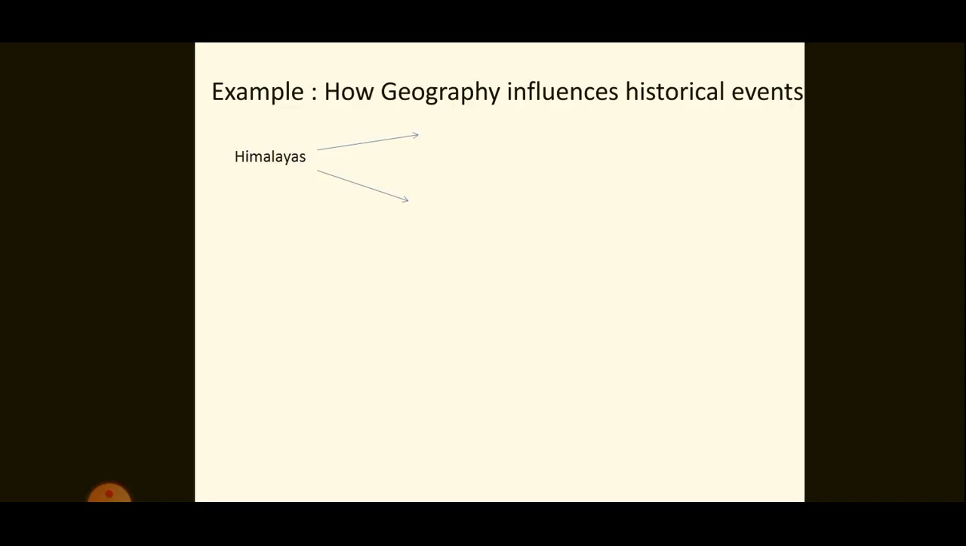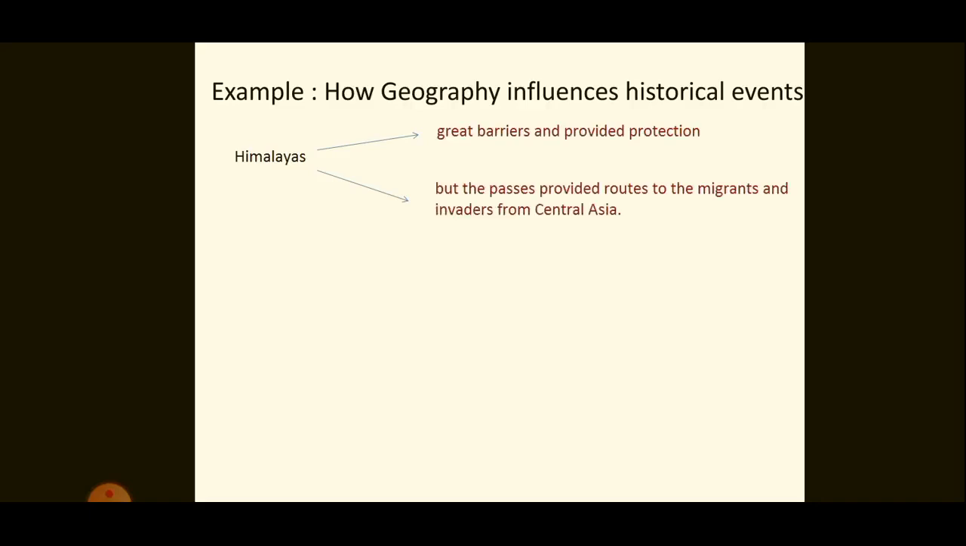Now let us see an example of how geography influences historical events. We know that the Himalayas act as a great barrier and provided protection. But there are passes in the Himalayas which provided routes to the migrants and invaders from Central Asia. This example explains how the geographical aspects of a place influence history.